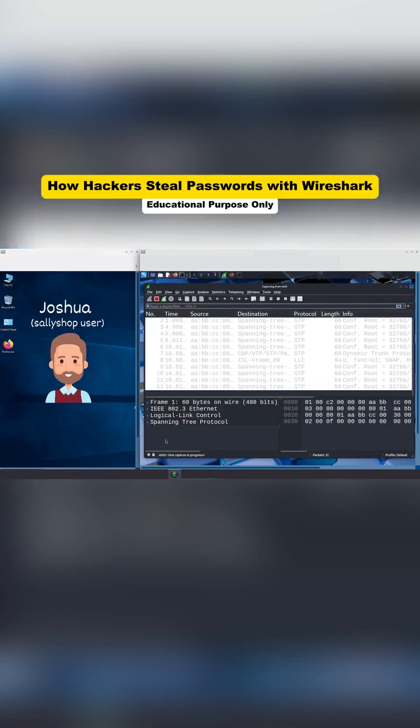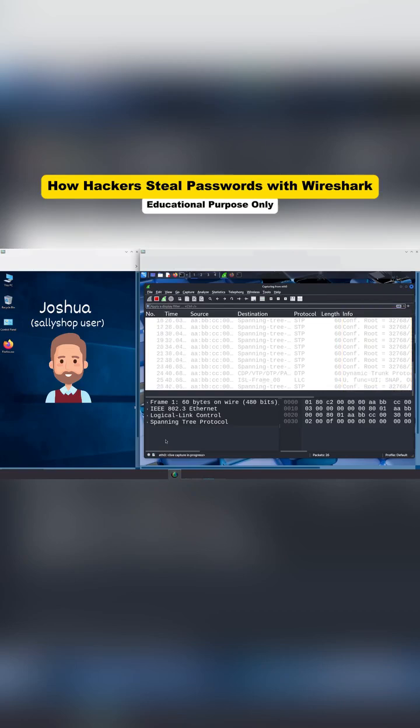Let's take a second to understand what Kim is looking at. In the Wireshark interface, every single packet captured shows up as a row, and each column tells you key information about that packet. You'll see the time it was captured, the source IP, that's who sent it, and the destination IP, which is who it's going to. You'll also see the protocol being used, which is basically the language the packet is speaking, like HTTP, TCP, or DNS. And finally, there's an info column that gives you a short description of what the packet actually contains.